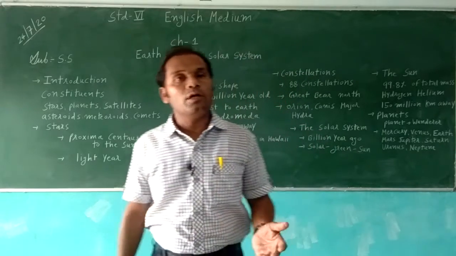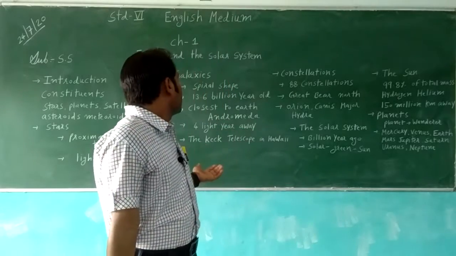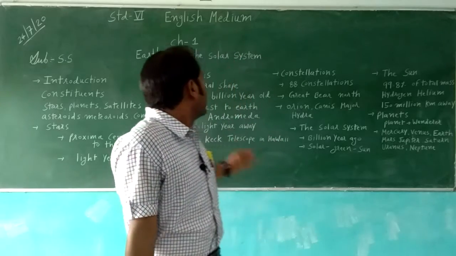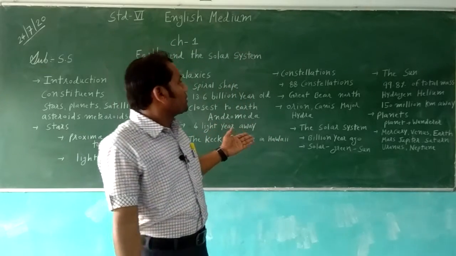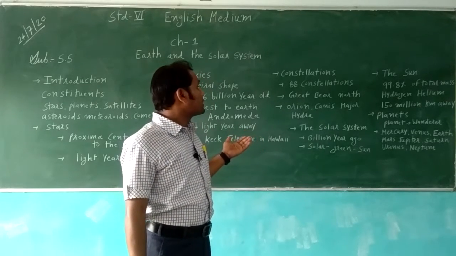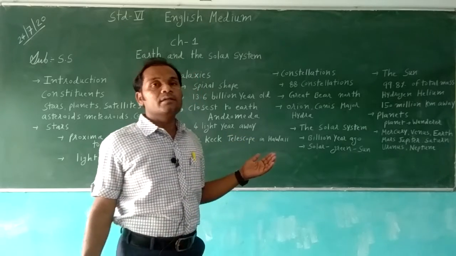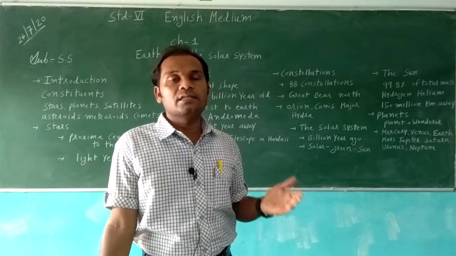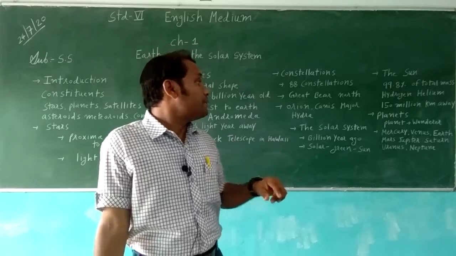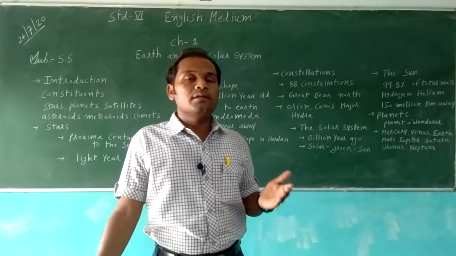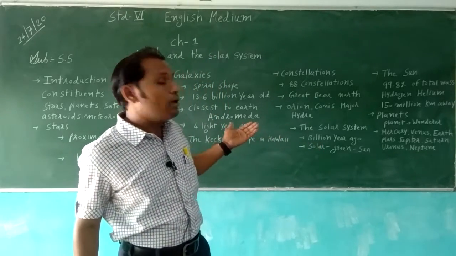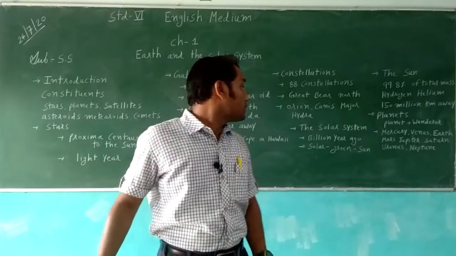The Keck telescope in Hawaii is the largest telescope, and with it we can see many galaxies. We have seen a total of 88 constellations. Great Bear is the constellation in the north, shaped like a spoon, with 7 shining stars framing a handle and spoon. You can see it at night in the north sky. It is framed like a bear shape, spoon shape. It is called Saptarshi in Hinduism.